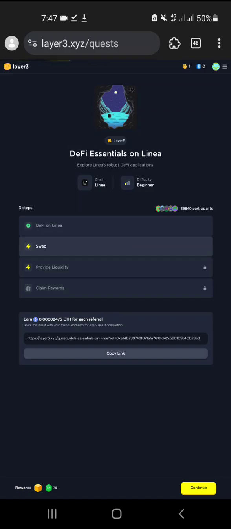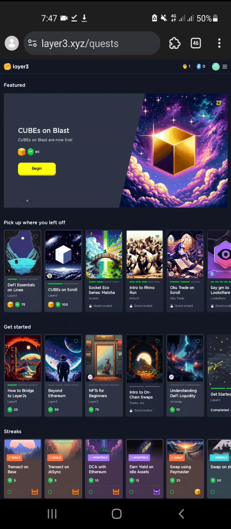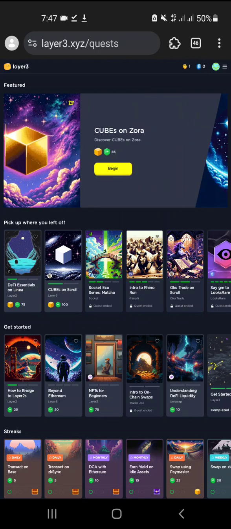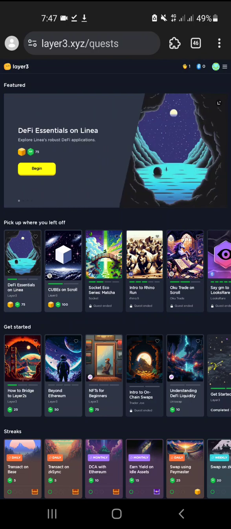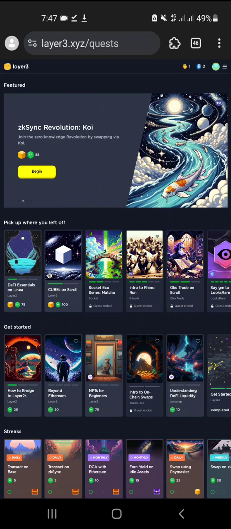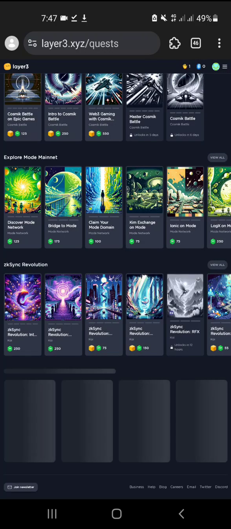You can't become a master just by watching a video about that. If you do some kind of quest every day, over 10 days, 20 days on this platform, continuously joining airdrops, you will be a master of Layer3. There are tons of airdrops here.